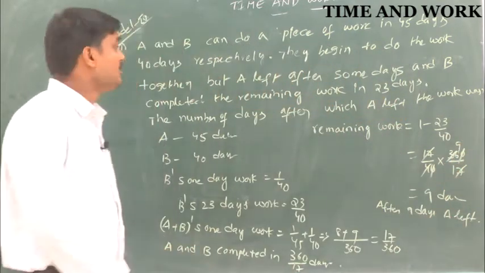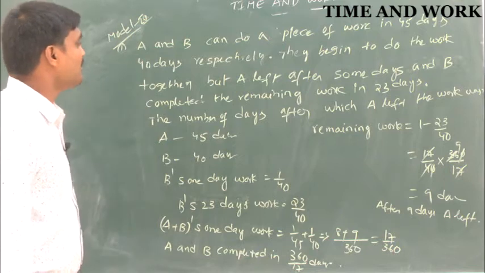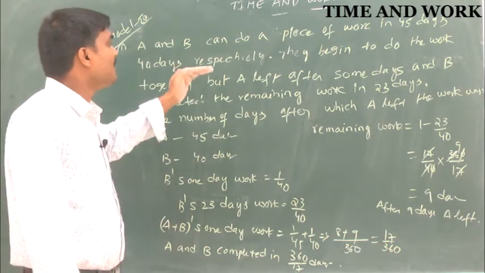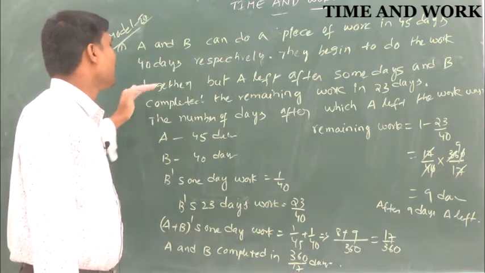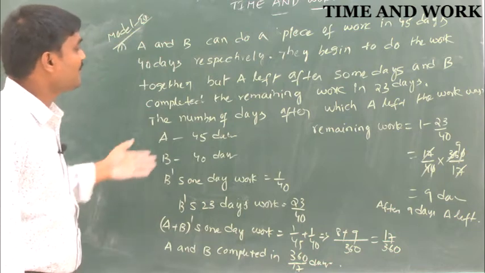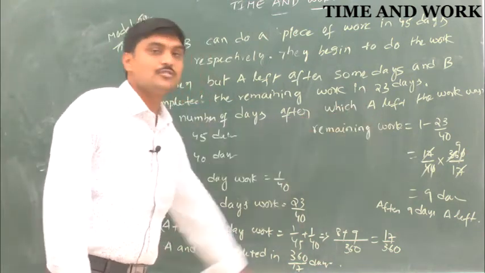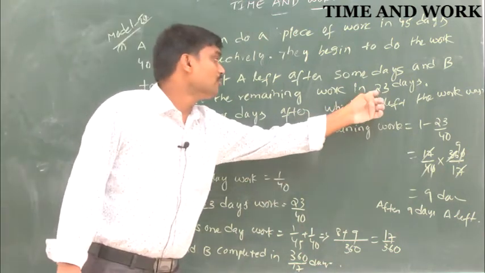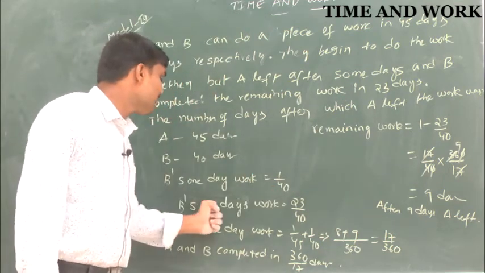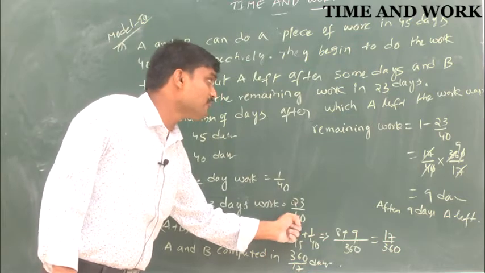Once again, A and B can do a piece of work in 45 days and 40 days respectively. They began to do the work together, but A left after some days and B completed the remaining work in 23 days. B's one day work is 1 by 40, B's 23 days' work is 23 by 40.